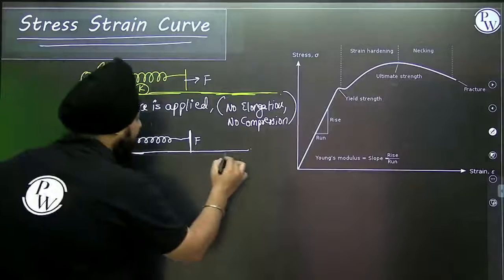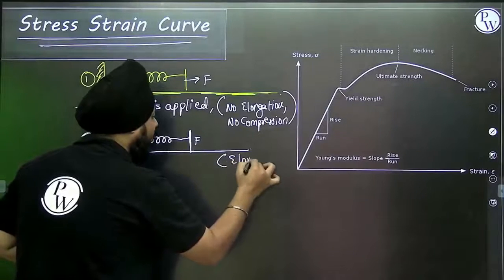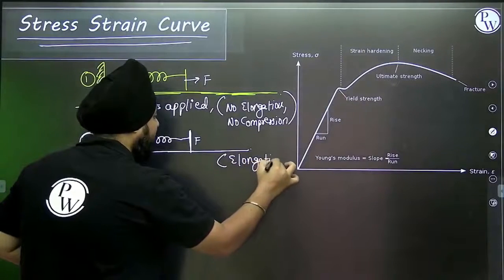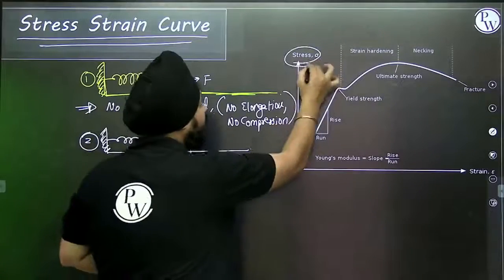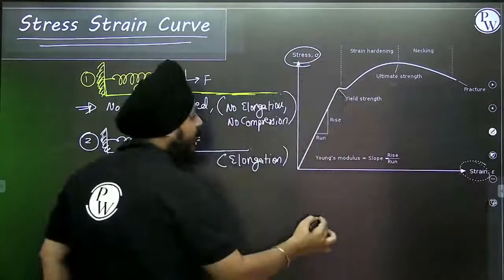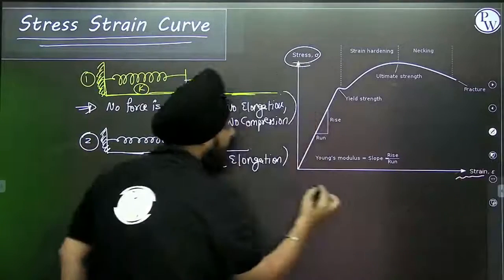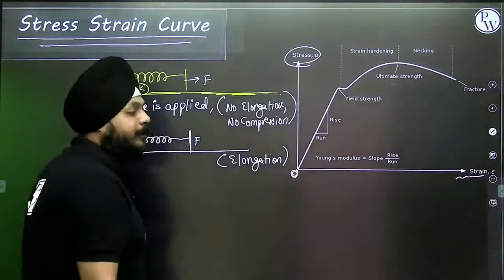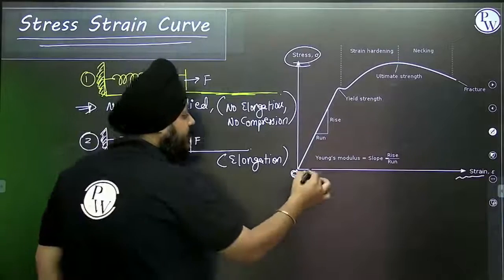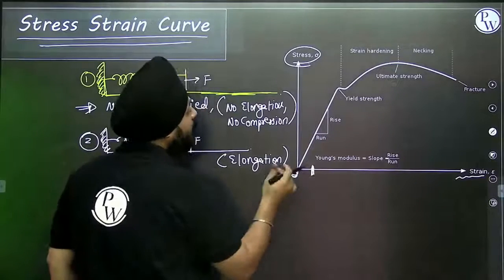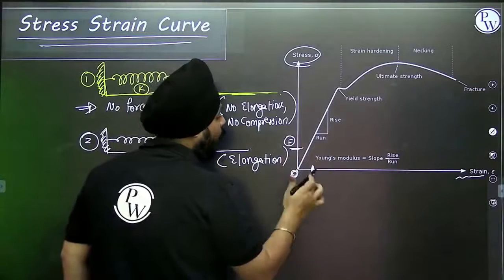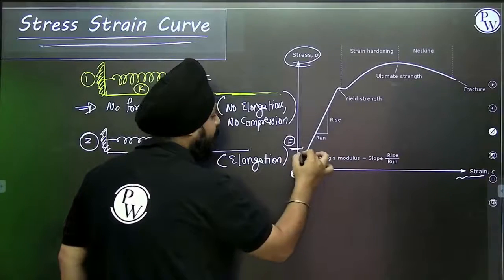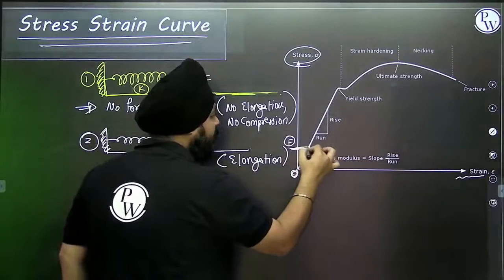So we are facing an elongation. While plotting the stress strain curve, initially everything was at 0. Now I increase the value of the force F, then we get a relevant strain to that. So the graph is a straight line.